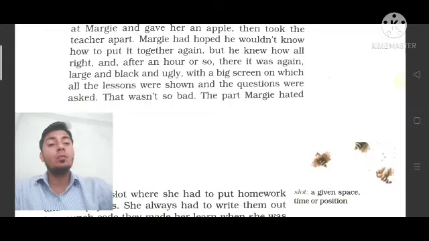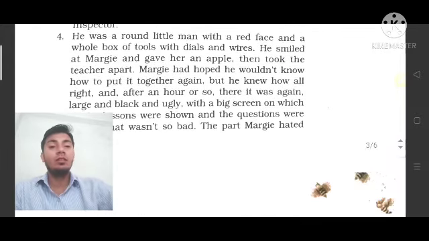That was not so bad, the part Maggie hated. Okay, so what happens over here? Listen, Maggie had hoped he would not know how to put it together again.